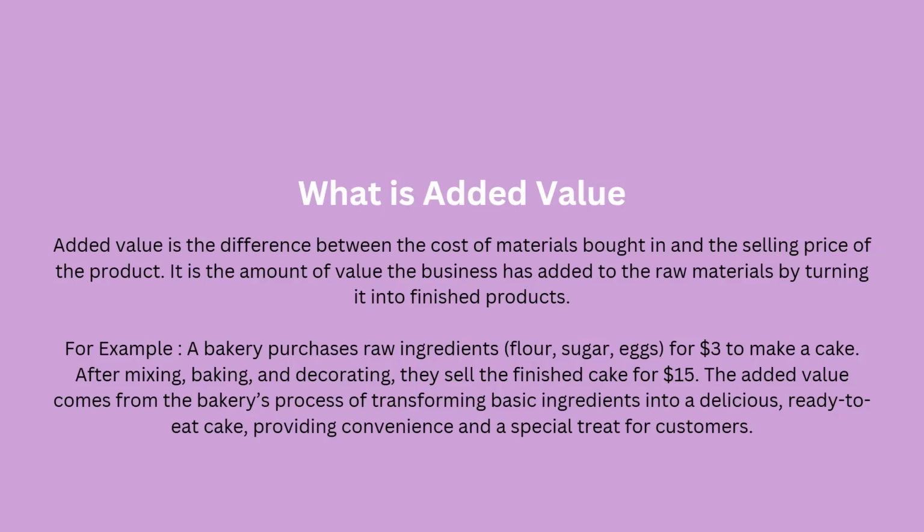So, added value is basically just using the raw materials to make something, as in they're adding value to those things. Like if you just sell eggs, that wouldn't be that expensive, but since you're making a cake out of it, combining something with them, you can sell it for a higher value. That's the simplest way of explaining what added value is.